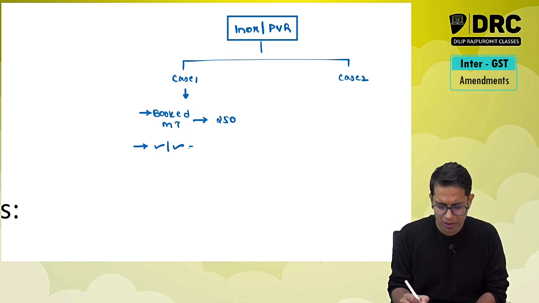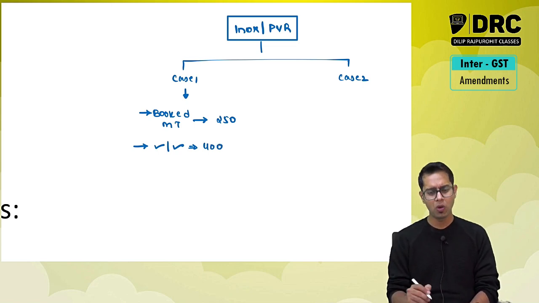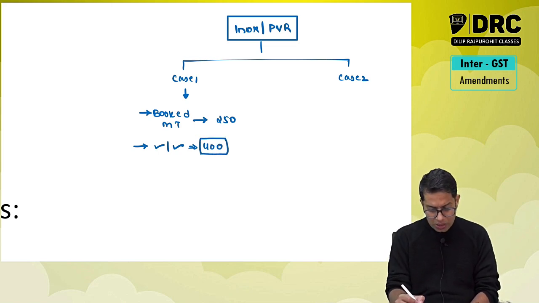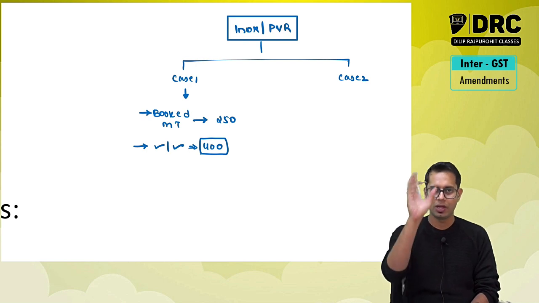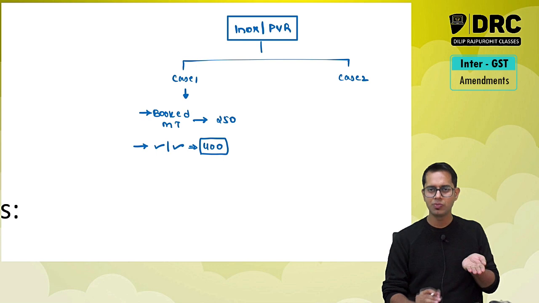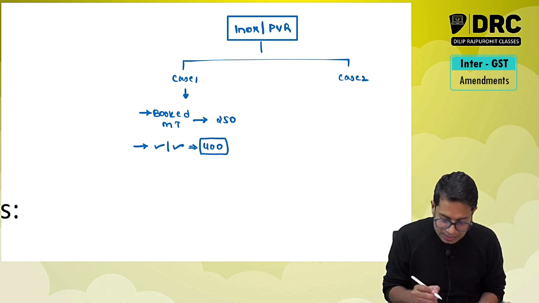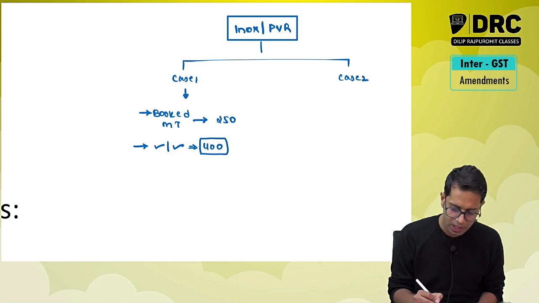So say for example, if I purchase a popcorn and pay 400 rupees, it is all because I need to have it. Inox has not given any compulsion that if you take a movie ticket and come to watch a movie over here, you should compulsorily have a popcorn. So what is happening over here? There are 2 separate services provided.